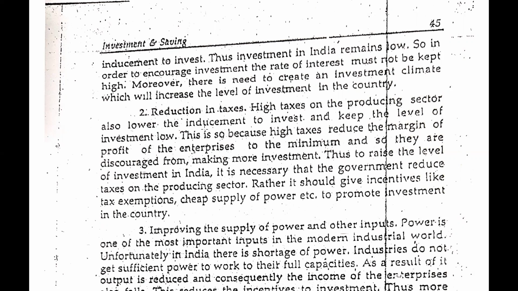Second is reduction in taxes. High taxes on the producing sector also lower the inducement to invest and keep the level of investment low. This is because high taxes reduce the margin of profit. When there is a high rate of tax in the country, people will not get much profit, because there will be a low margin of profit on each and every good and service sold in the market. So people are not ready to invest their money and do some kind of business, and there will be low production.